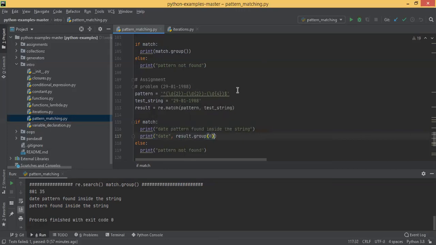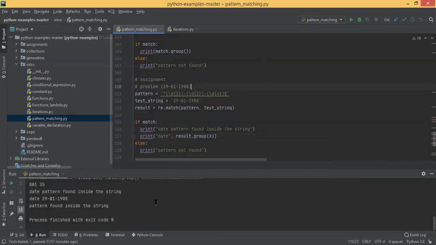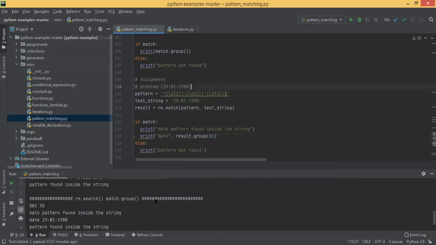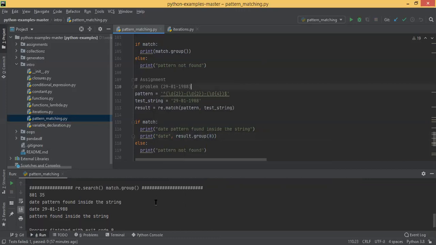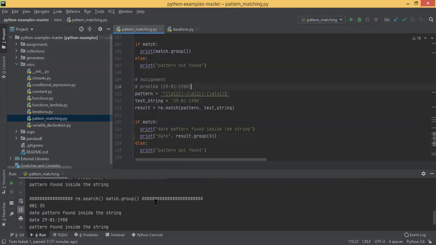Try this. Let's see. Do we need to use the split command or something like that? No, not split. You have to make use of this group part. The date pattern is found inside.